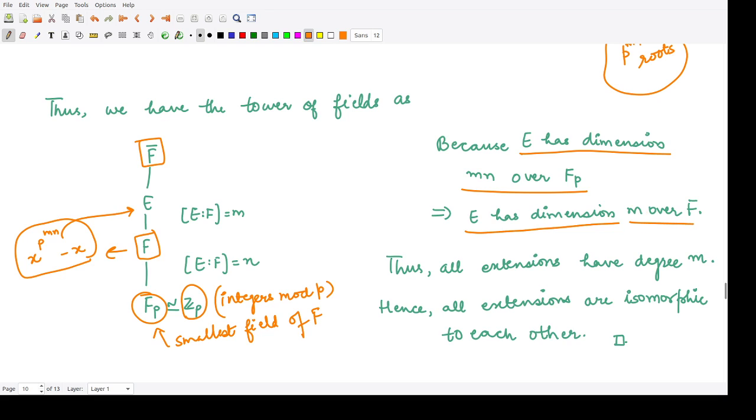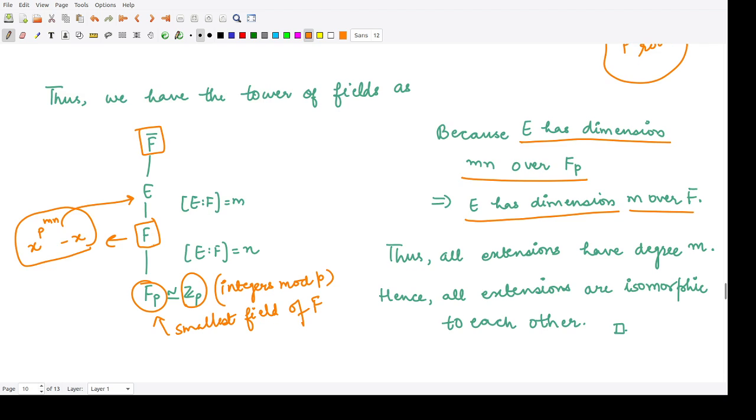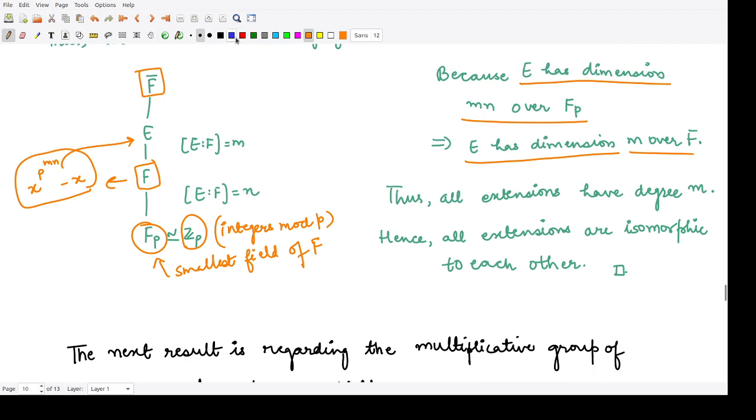Because here what is the case? The case is that you have the degree of E over Fp, that is equal to mn, which is equal to the roots of the given polynomial, right? And the degree of F over Fp, we know that is equal to n.